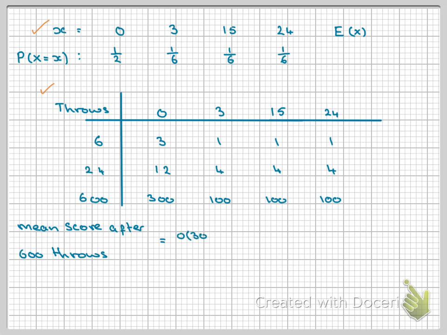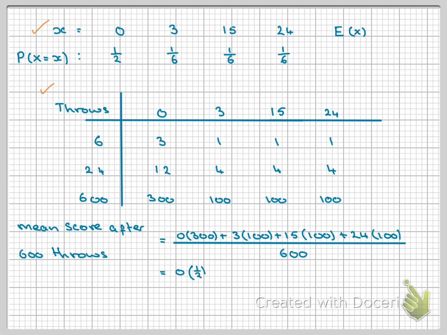So I'd have 0 times 300, plus 3 occurred 100 times, a score of 15 occurred 100 times, a score of 24 also occurred 100 times. And that's divided then by the total number of times I threw the die, which was 600. Now, if I tidy that up, what I end up with is this.